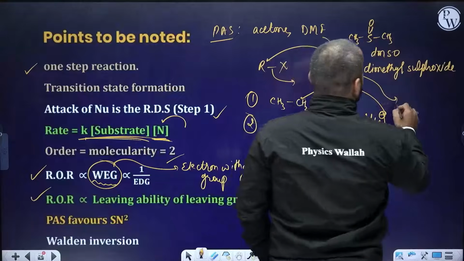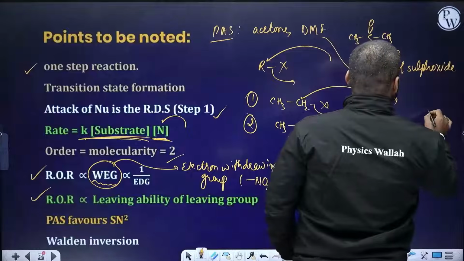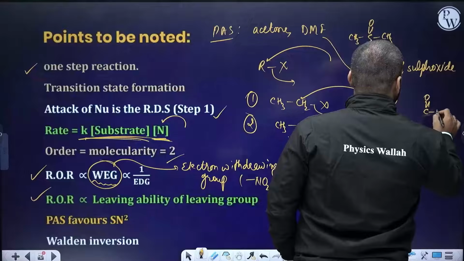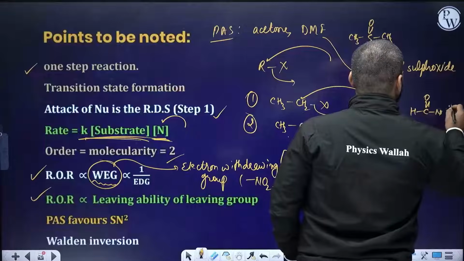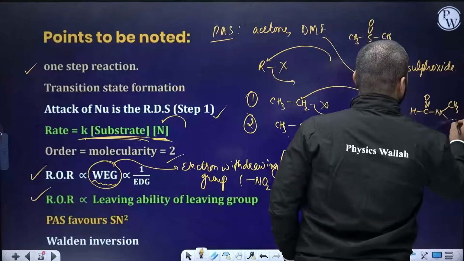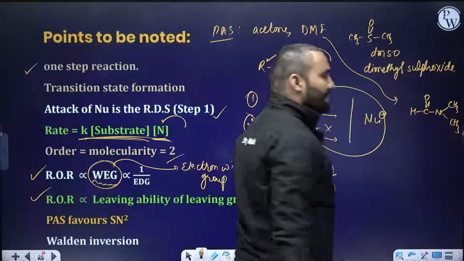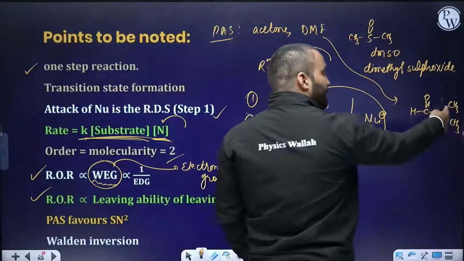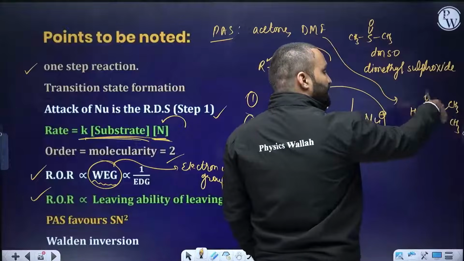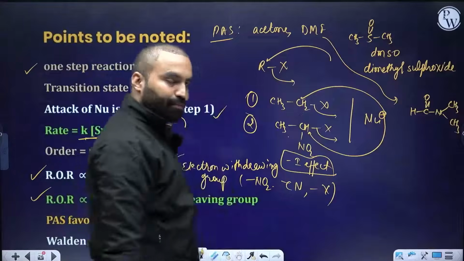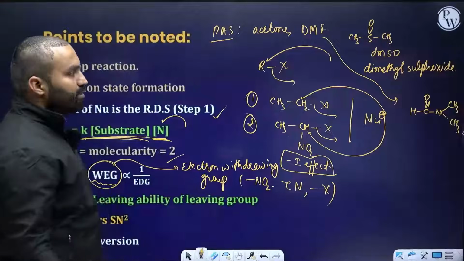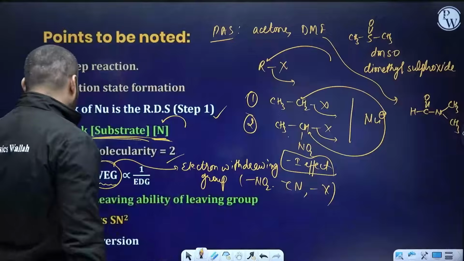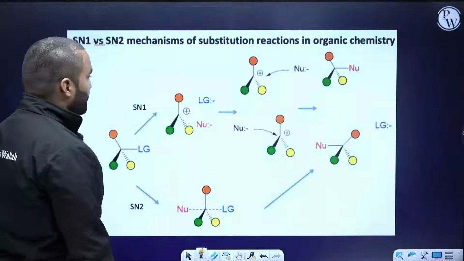This is formamide. Amide means C double bond O, NH2. From formic acid, if you make such kind of molecule, that is known as DMF, dimethyl formamide. This amide is made up of formic acid. Okay, these many solvents, but generally we use these three in our particular discussion.